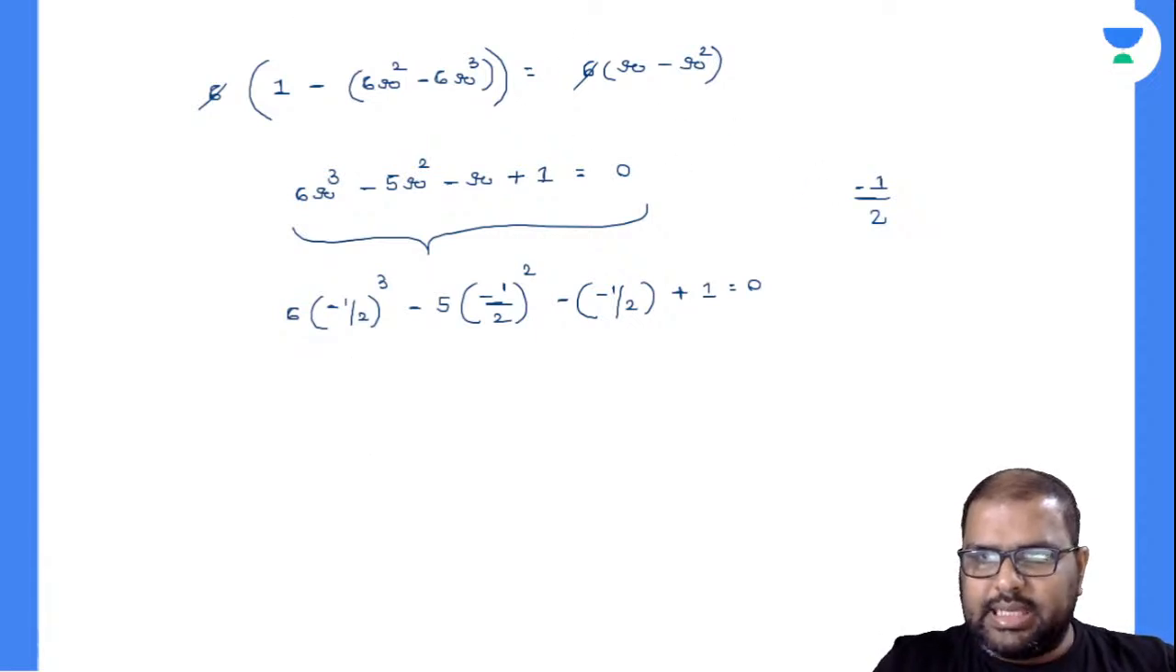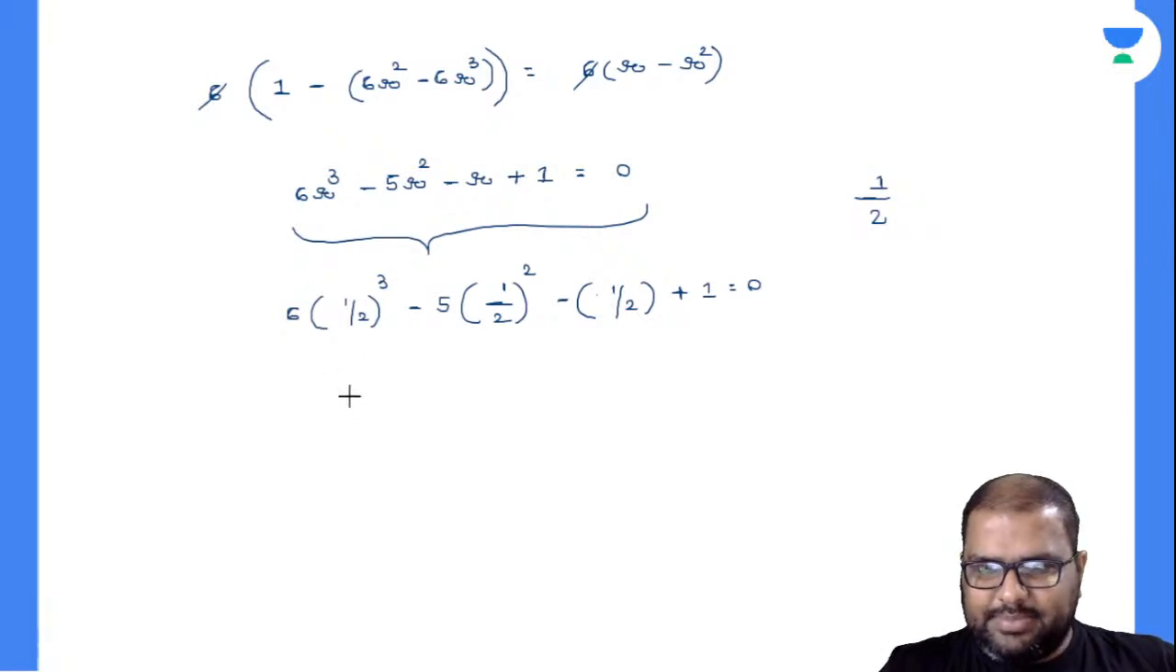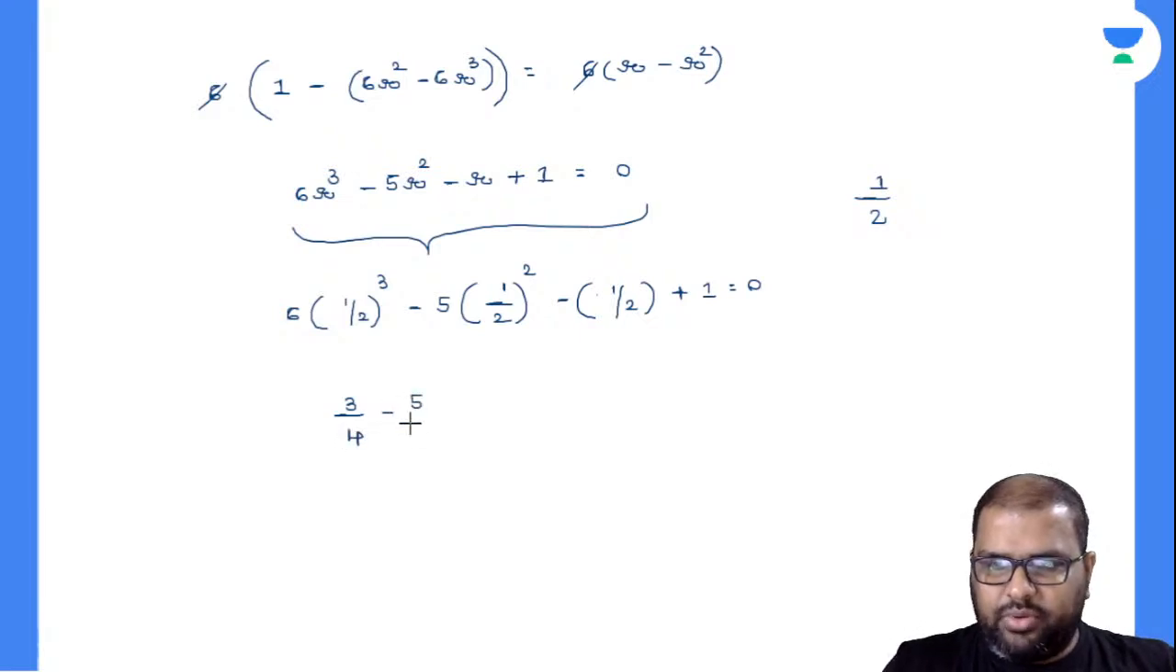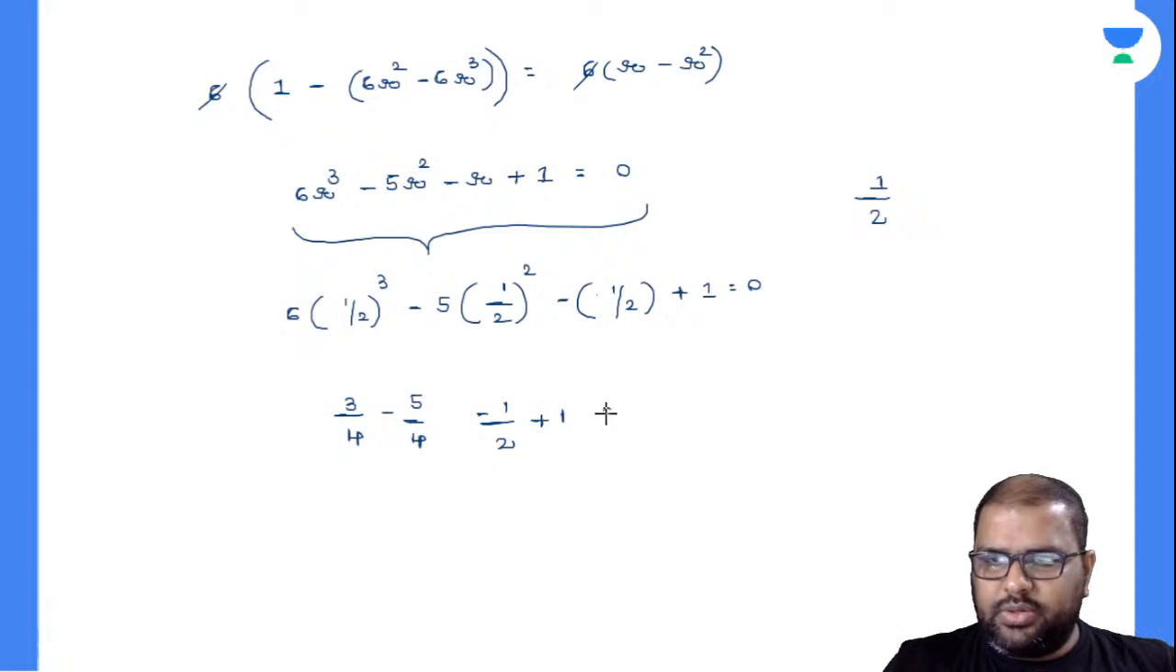I'll write down this as plus 1 by 2. Let's check it, plus 1 by 2, whether it is working out. I think so, plus 1 by 2 will work out. 1 by 2, 1 by 2. This is 6 by 8. 6 by 8 will be nothing but 3 by 4. So 1 by 2, 1 by 2. This will be minus 5 by 4. Now this will be how much? Minus 1 by 2 plus 1 is equal to 0.